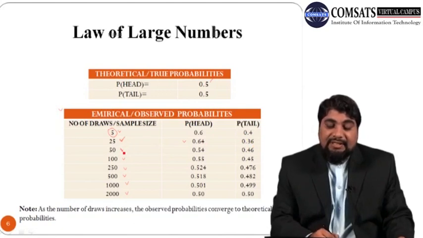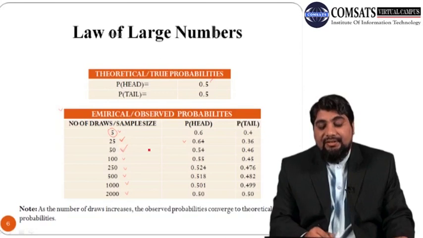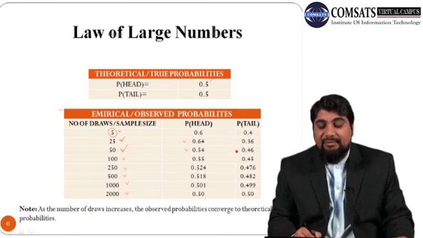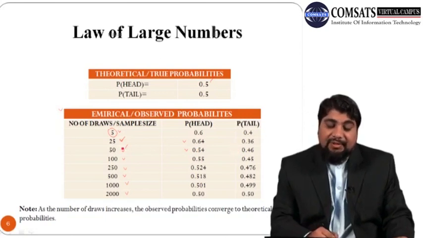If we keep on increasing the number of draws from 25 to 50, then the probability of head is 54% and the probability of tail is the remaining 46%.